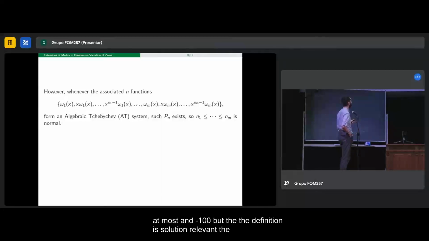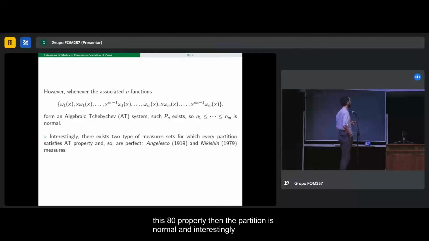The idea is that if this set of functions satisfies this AD property, then the partition is normal. Interestingly, there exist some classes of sets of measures for which every partition satisfies this AD property, so they are perfect, and they are the interesting classes of sets of measures that are studied in this context. The more studied flavors of sets of measures are the Angelesco and the Nikishin.